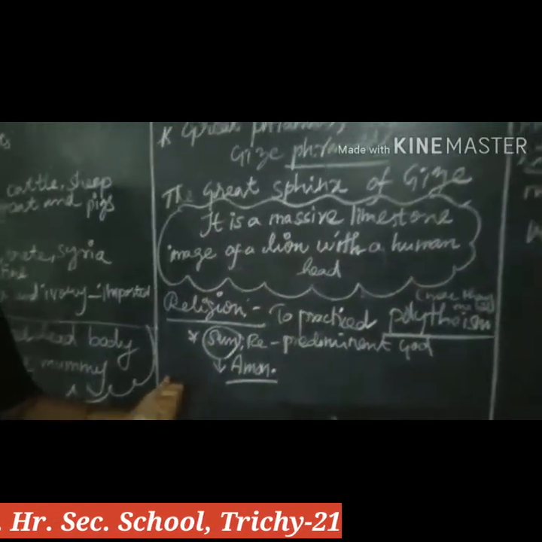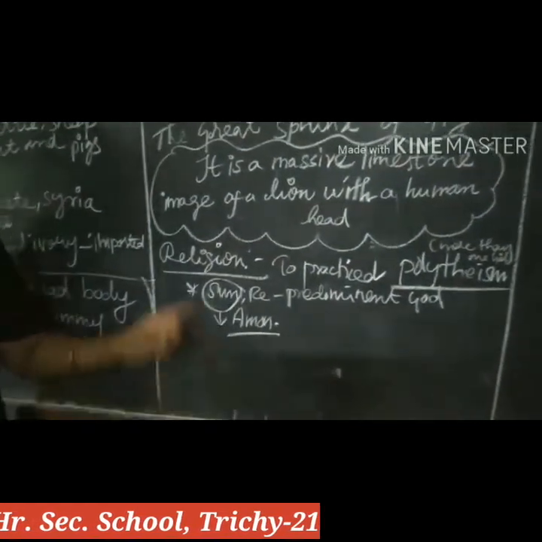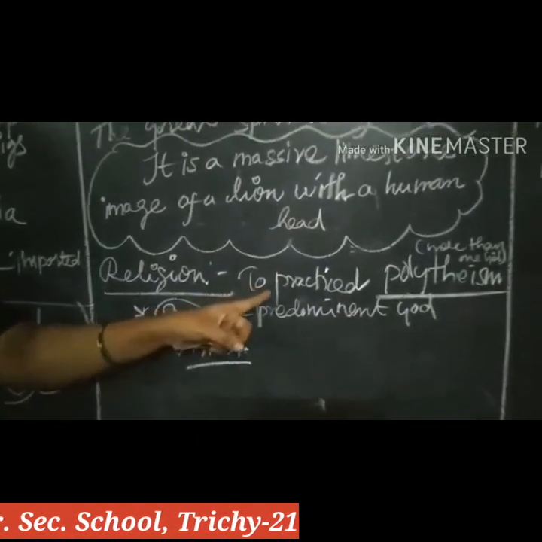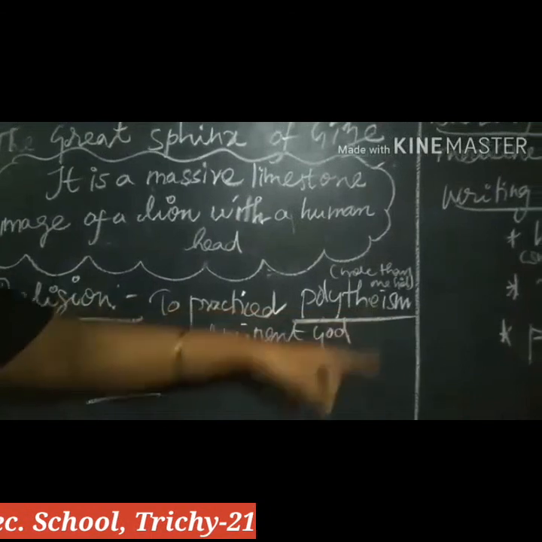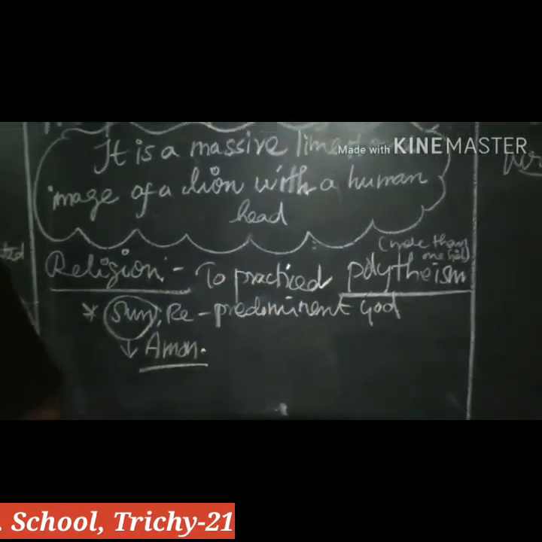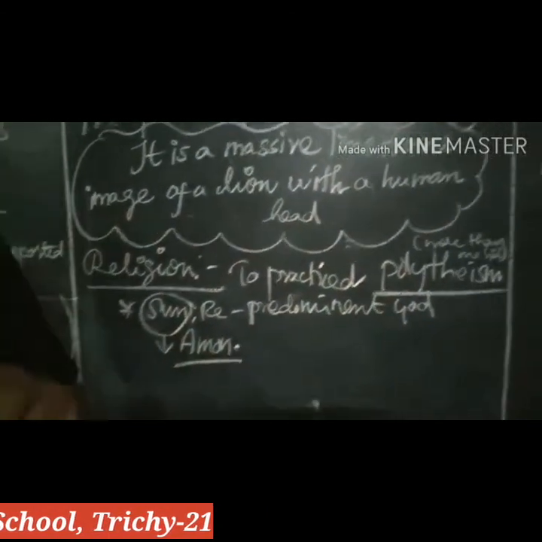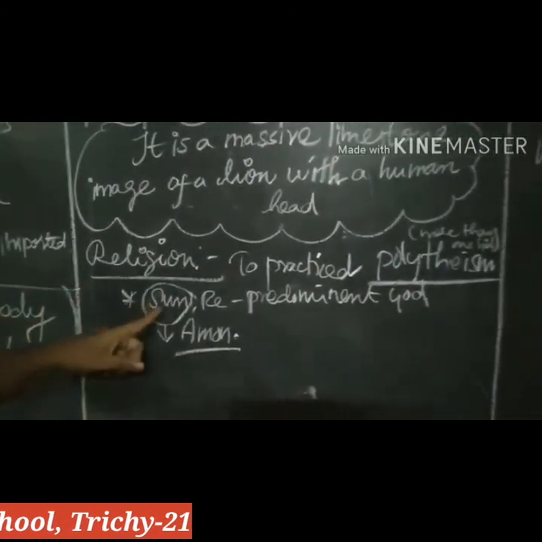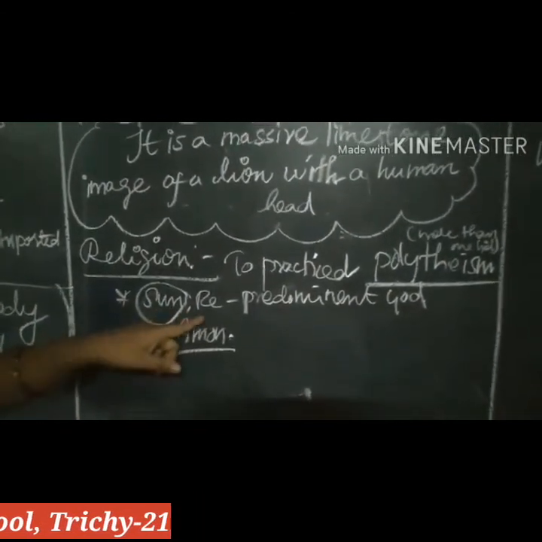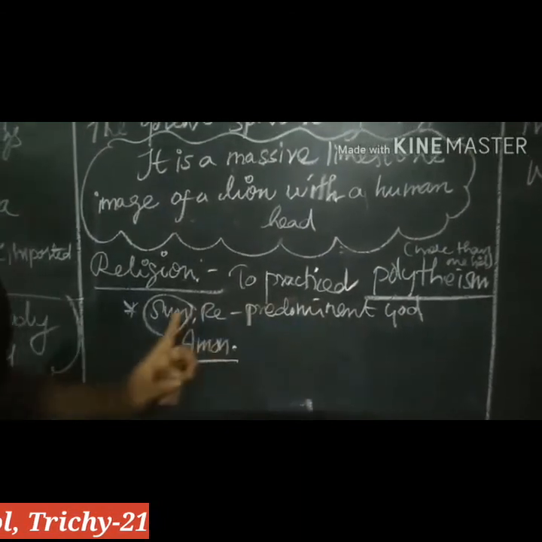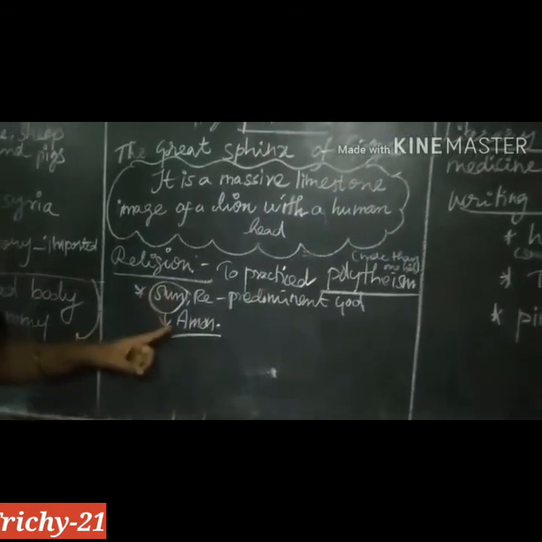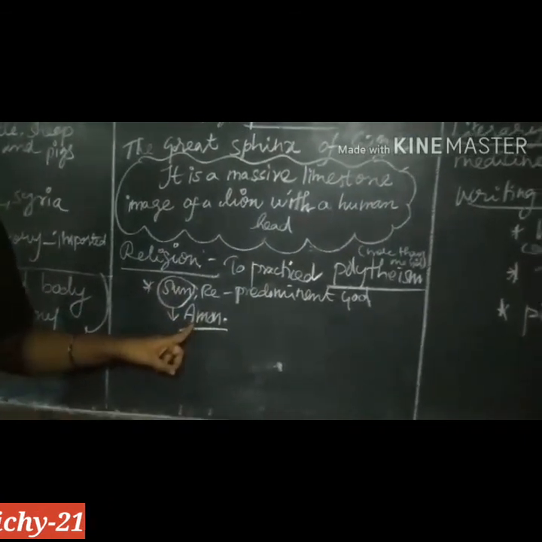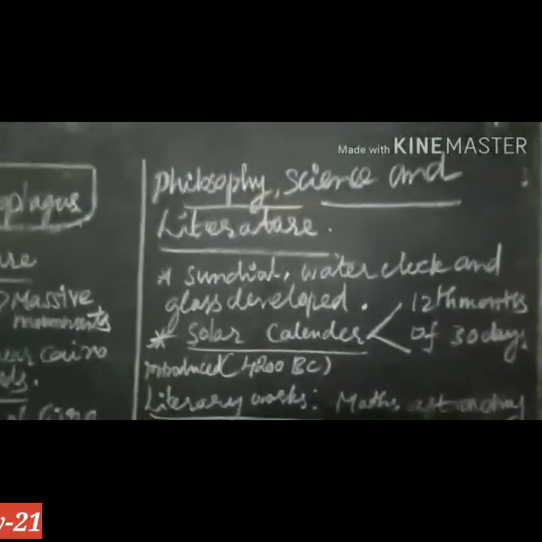And another one is religion. They practiced polytheism, that means to worship or believe in more than one god. A major god, Sun Re, is a prominent god. In later times, the sun god is called Ammon.